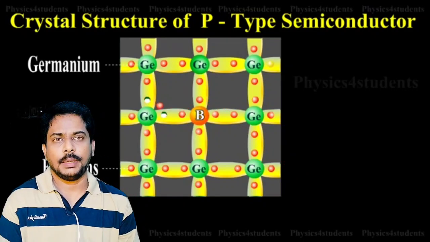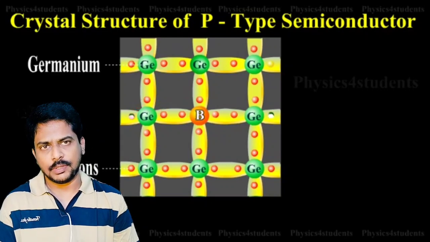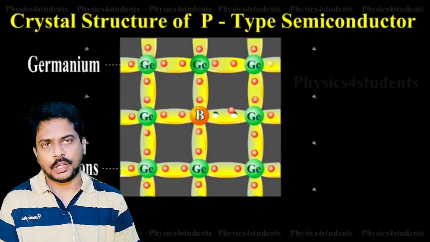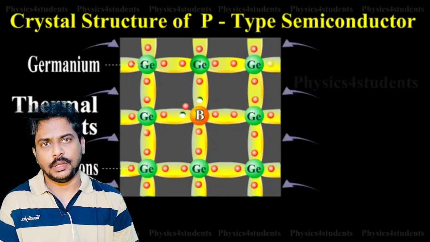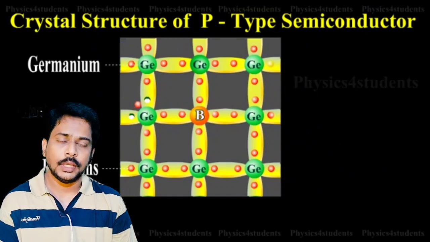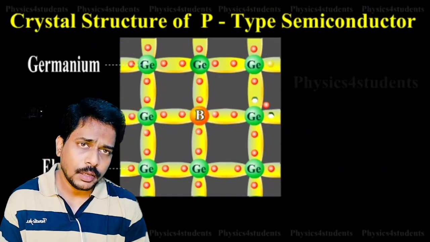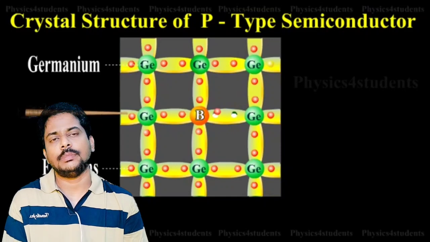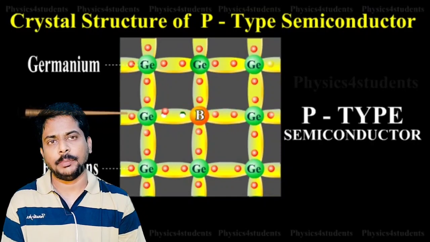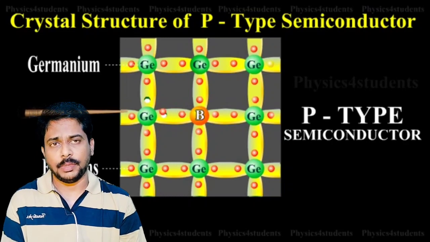So upon adding a pentavalent substance to tetravalent semiconductor materials like germanium, I am getting n-type semiconductor material, and upon adding a trivalent substance to semiconductor materials like silicon and germanium, I am getting p-type semiconductor material.